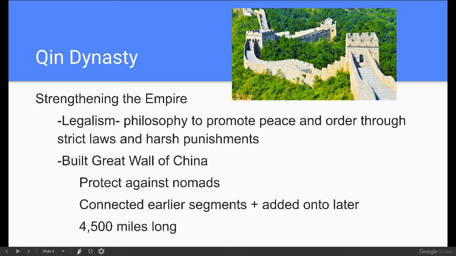It connects earlier segments that were built under the Jia, Zhou, and Zhang dynasties. And he sort of pieces together a lot of those sections. And then other emperors will later add on to it as well to get what we know today as this 4,500-mile long wall in northern China. Okay, so it's pretty impressive for this time. So that is part of the strengthening of the Qin dynasty.